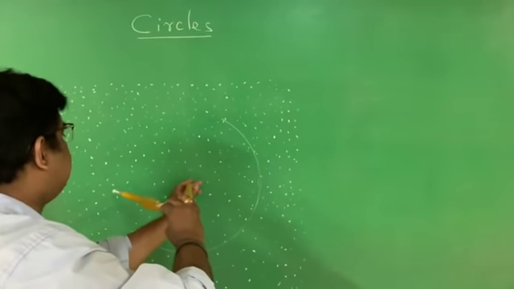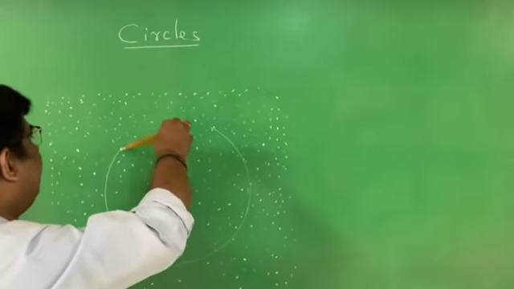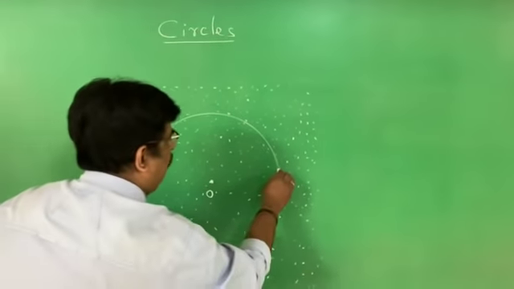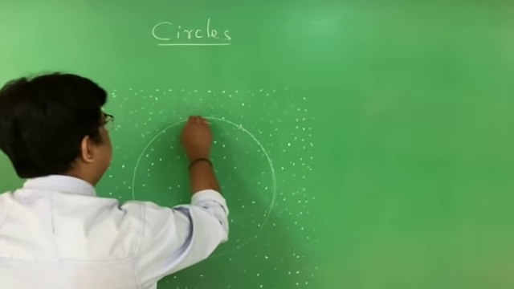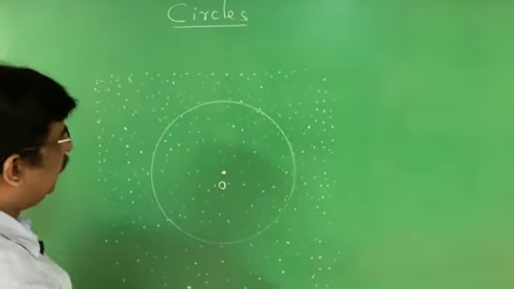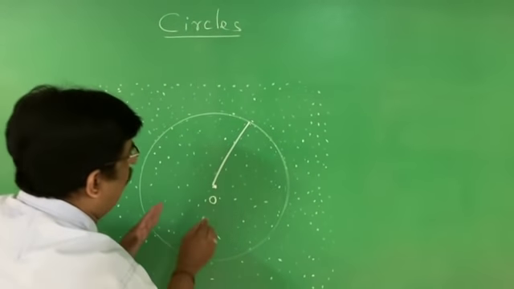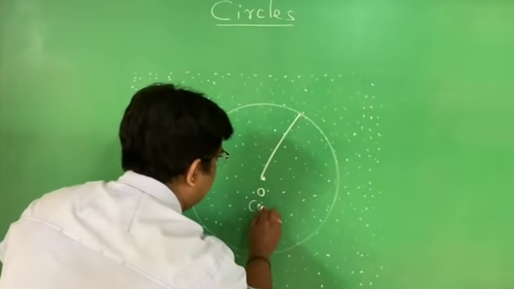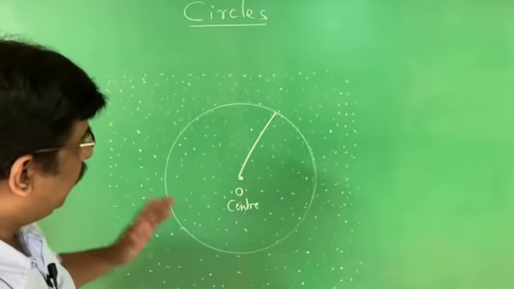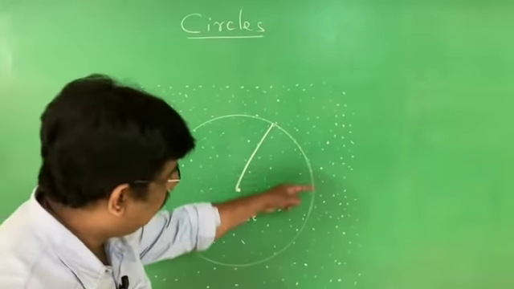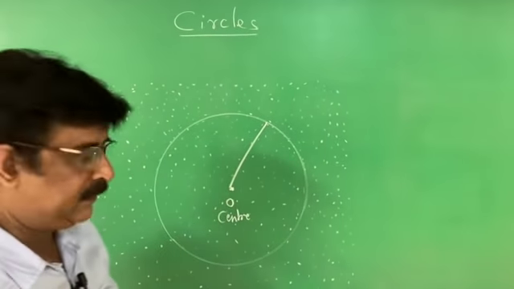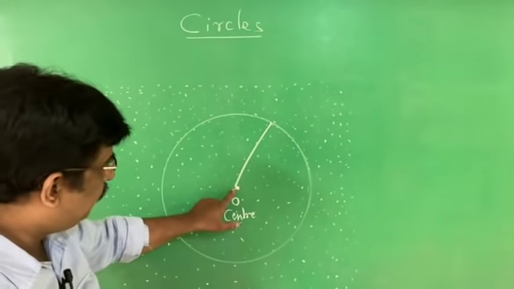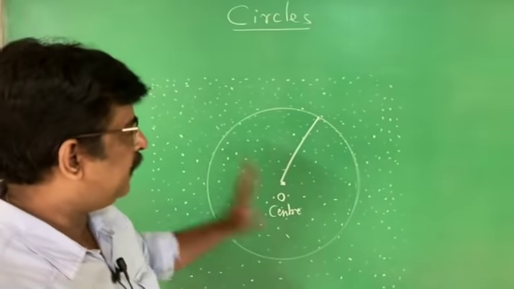I collect all the points which are equidistant from the point selected. For example, in this part you can find a number of points. Here there are a number of points. All these points are equidistant. They are at a constant distance from the fixed point, and the fixed point is called the center. Then what is a circle? Circle is a collection of points which are at constant distance from a fixed point called the center. That is the definition of a circle.